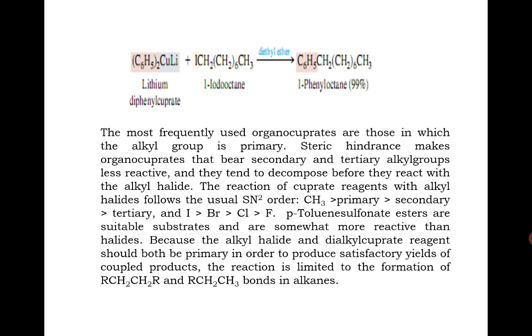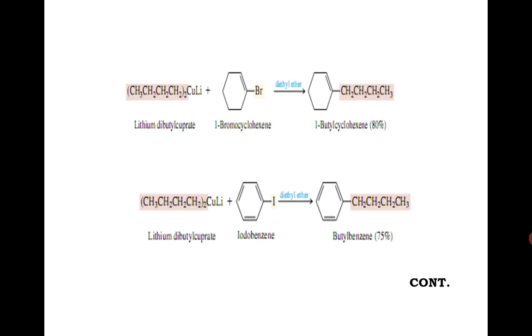Because the alkyl halide and dialkyl cuprate reagent should both be primary in order to produce satisfactory yield of coupled products, the reaction is limited to the formation of RCH2-CH2R and RCH2-CH3 bonds in alkanes. A key step in the reaction mechanism appears to be nucleophilic attack on the alkyl halide by the negatively charged copper atom. But the details of the mechanism are not well understood. Indeed, there is probably more than one mechanism by which cuprates react with organic halogen compounds.